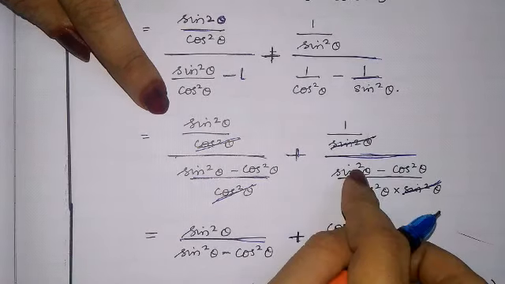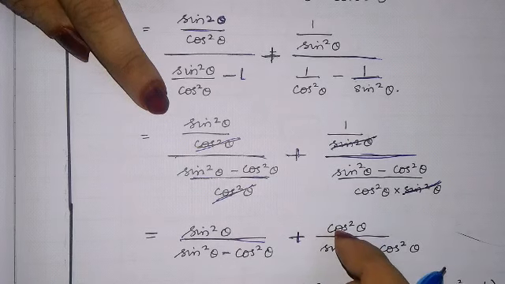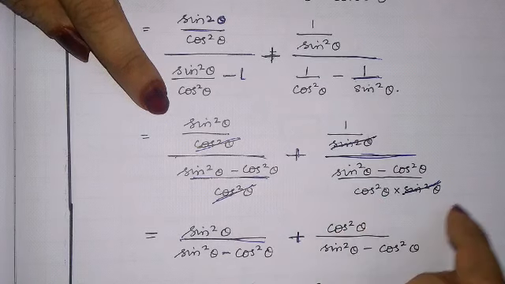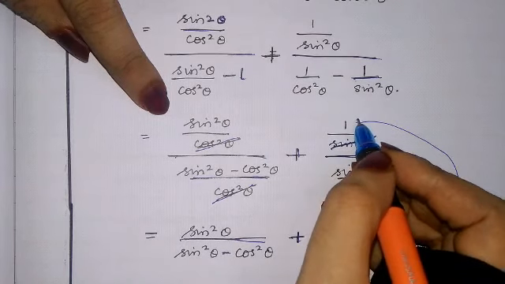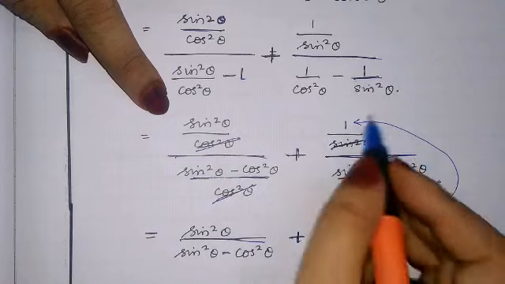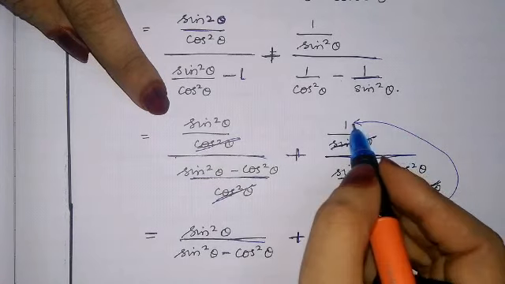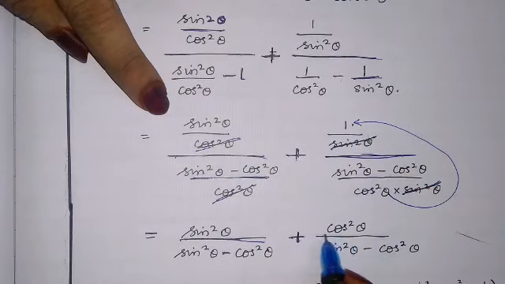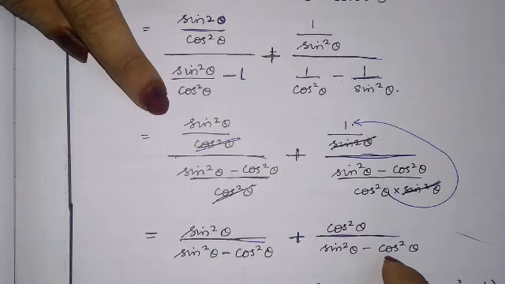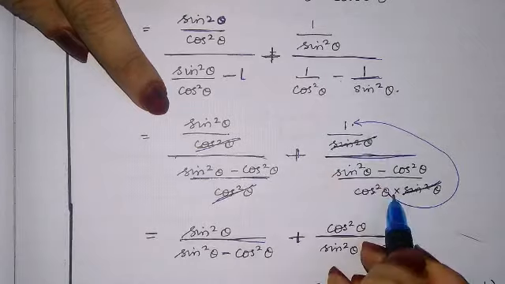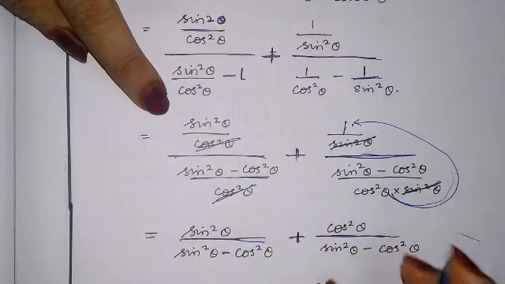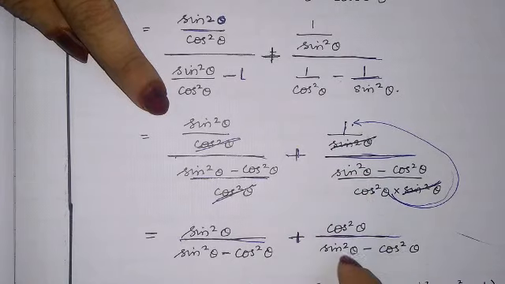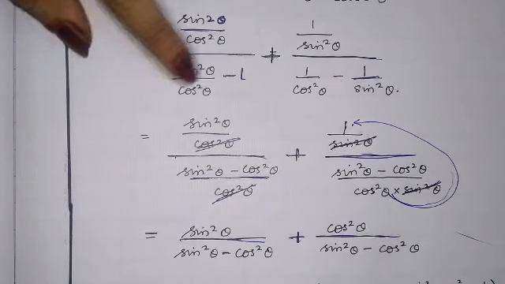Plus this side: cos square theta into 1. This cos square theta is left out in the denominator, and it will be multiplied by 1. So cos square theta into 1 is cos square theta upon sin square theta minus cos square theta. In the numerator, 1 is there, so this will go and multiply here as cos square theta into 1, with cos square theta and sin square theta minus cos square theta as it is.